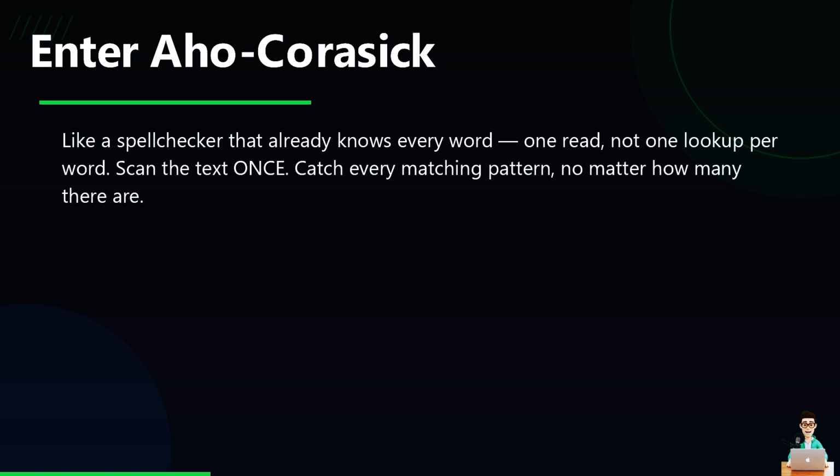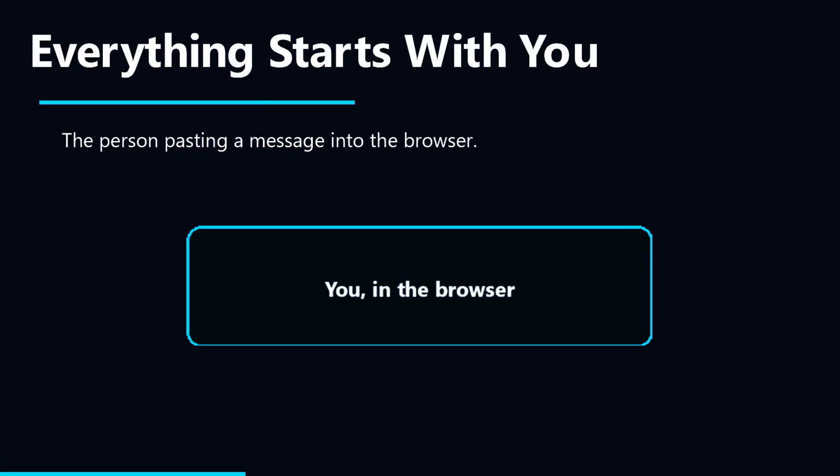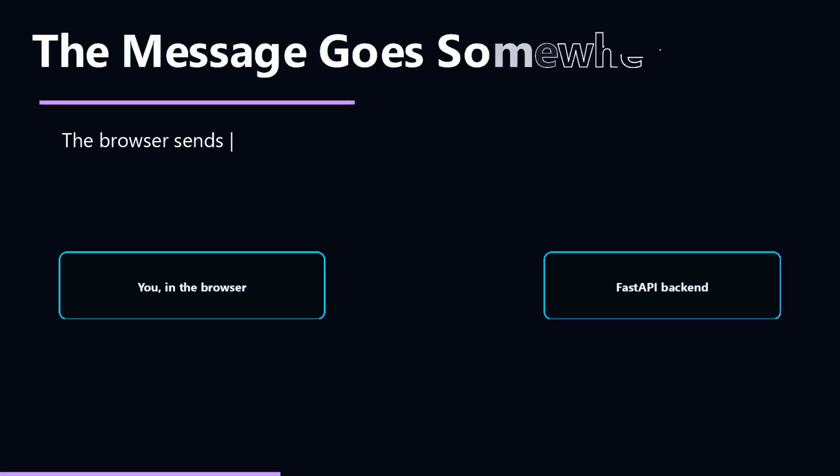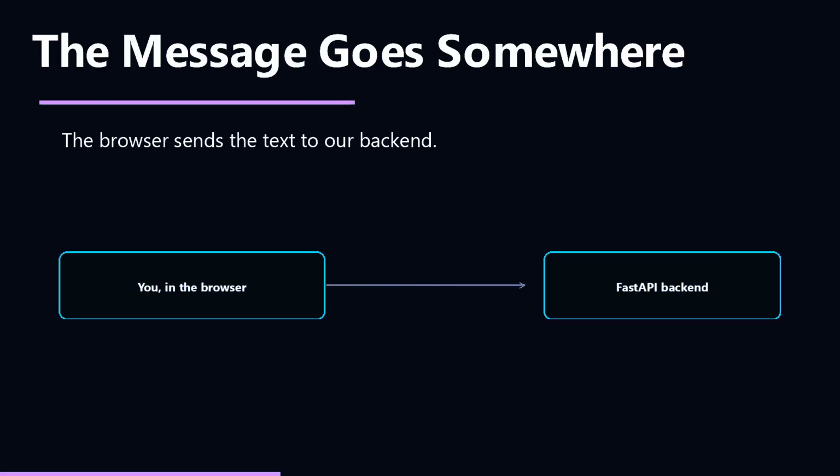Let's build this piece by piece instead of dumping the whole diagram on you. It starts with a person typing a message into a page in their browser. Nothing fancier than that yet. That message doesn't check itself. The browser sends it over as a POST request to a backend we're about to write.